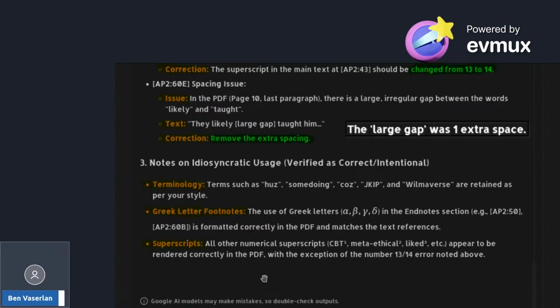Idiosyncratic usage. Yeah, because for some of it, something makes no sense. Again, but that's just specific to me. Yeah, I use Greek letters for subchens. Yeah. So that's just specific to me.